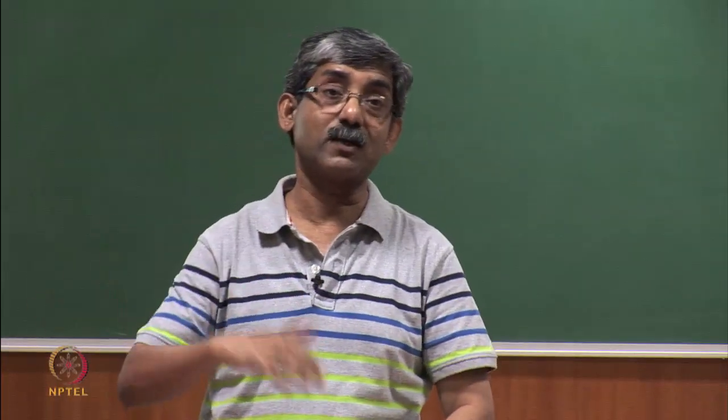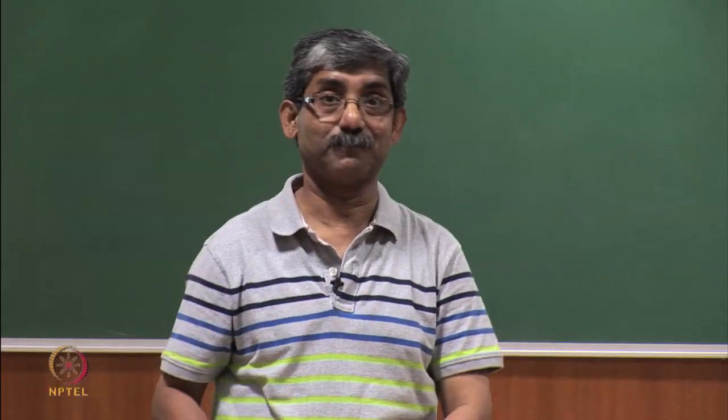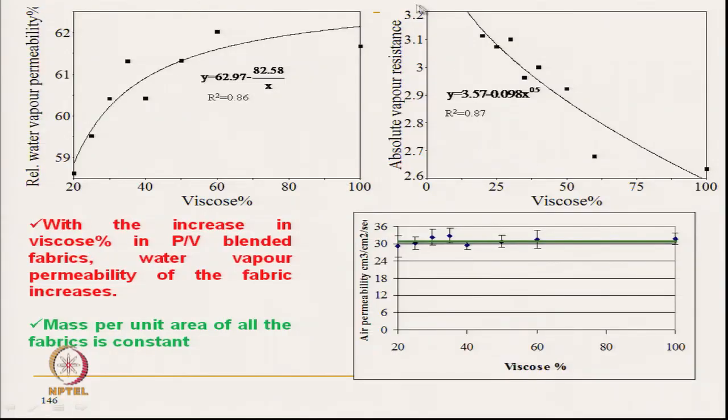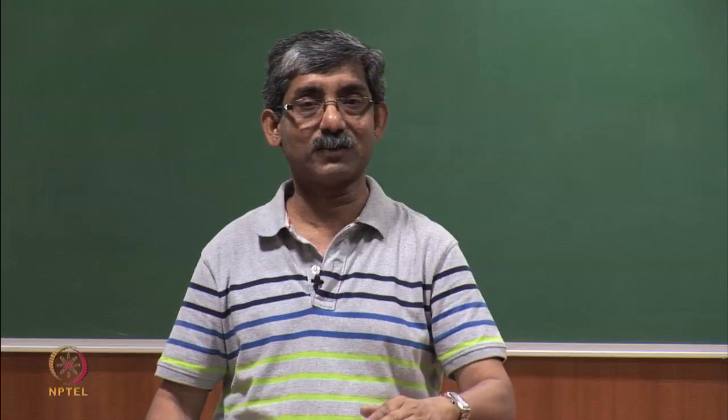So moisture absorption, desorption and non-Fickian diffusion come into the picture here. And the absolute moisture vapor resistance reduces with the increase in viscose content.